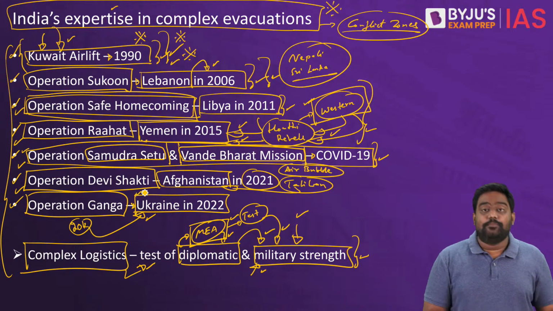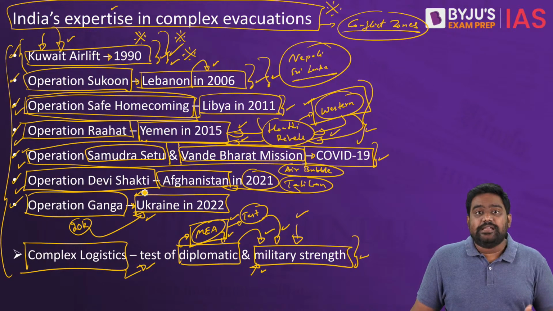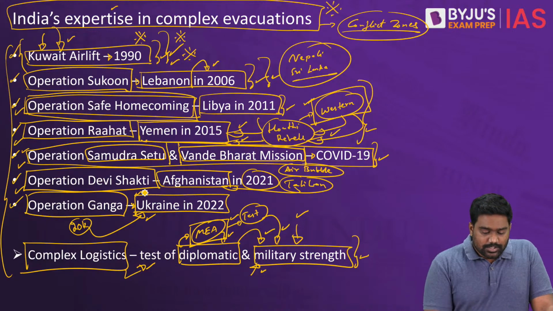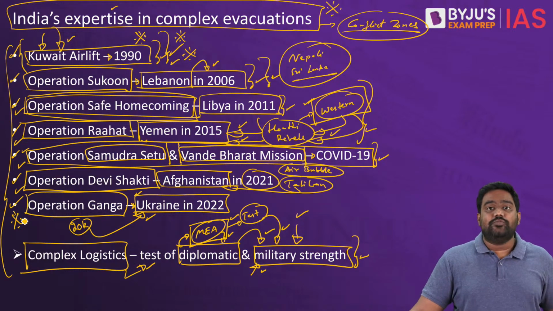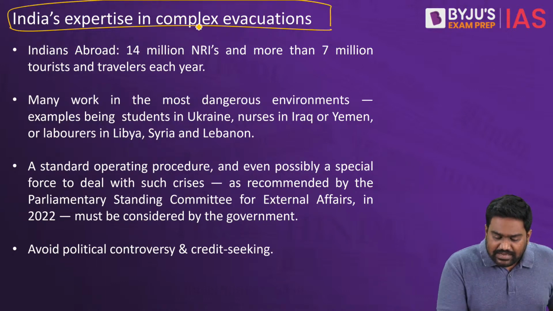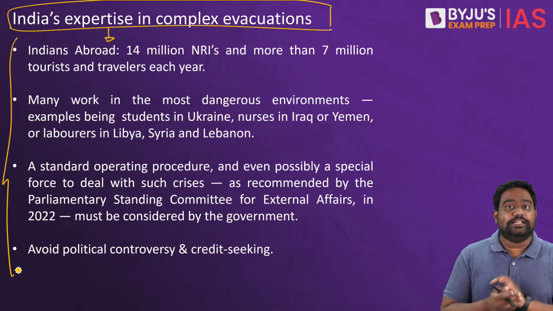They were all successfully brought back through Operation Ganga, which included missions carried out by the Indian Air Force as well as the private carriers of India. So this is something India has done repeatedly, and India has built up a certain degree of expertise in this domain. So now it's very, very important for India to further streamline this expertise.